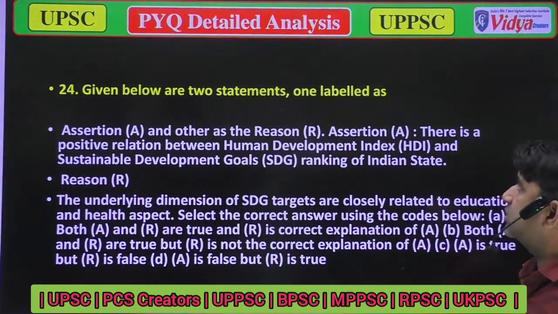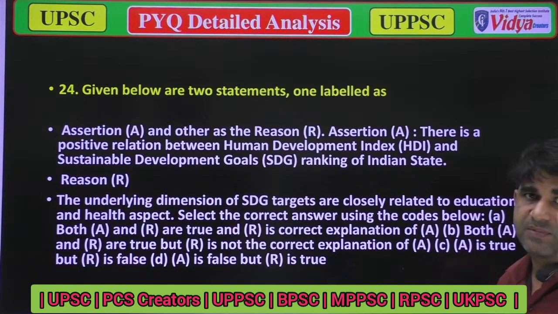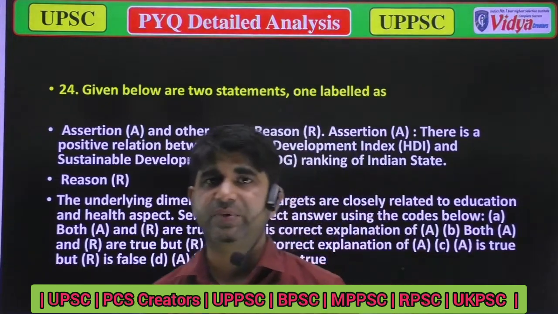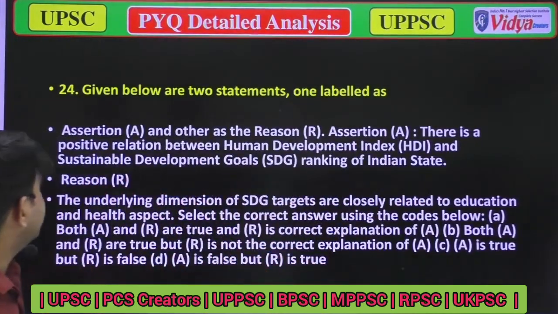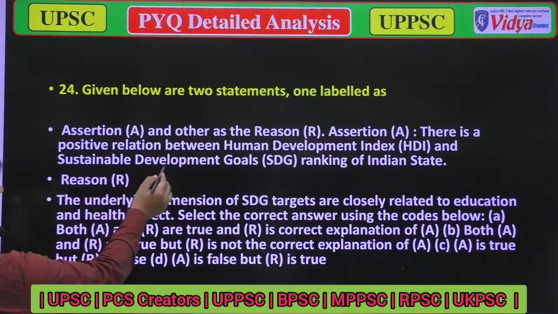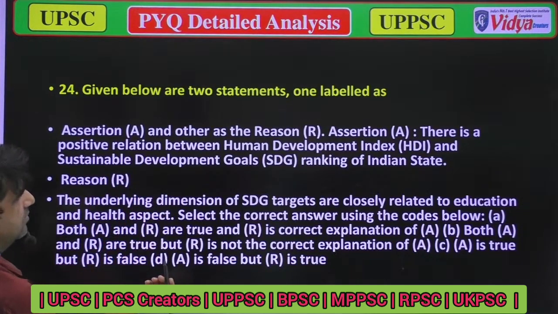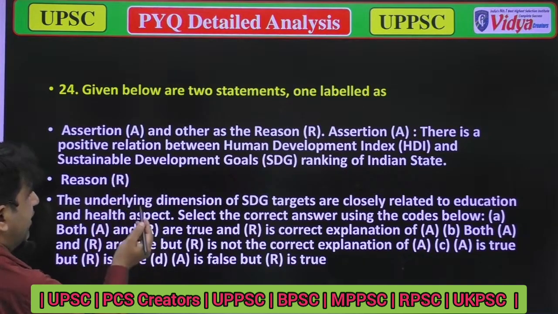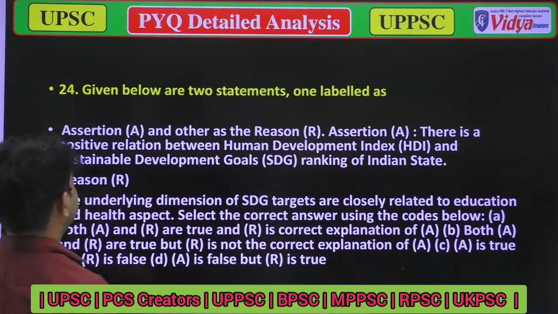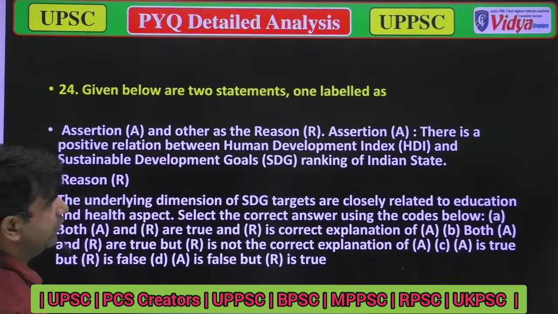Given below are two statements, one labeled as assertion and the other as the reason behind it. Assertion: there is a positive relation between the human development index and sustainable development goal ranking of Indian states.